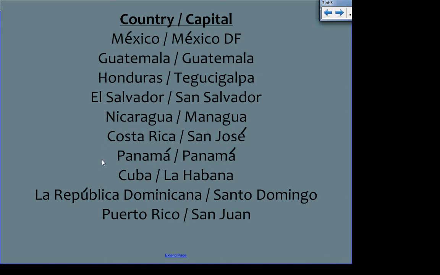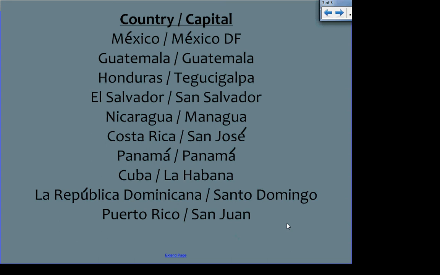Panama, its capital is Panama. Cuba, its capital is La Habana. In English, we do call this one Havana, but in Spanish, it is La Habana. Okay. Right here, La República Dominicana, its capital is Santo Domingo. And last but not least, Puerto Rico, its capital is San Juan.